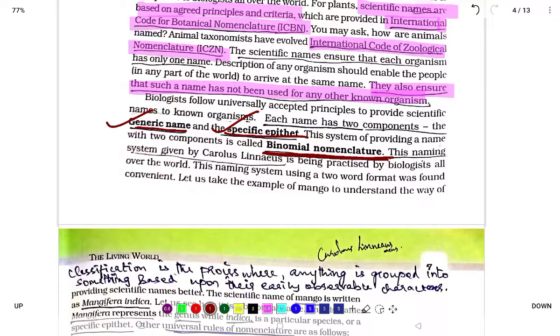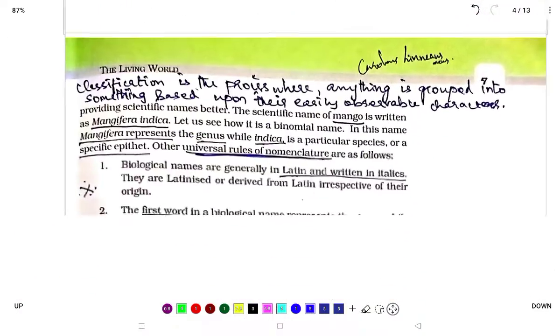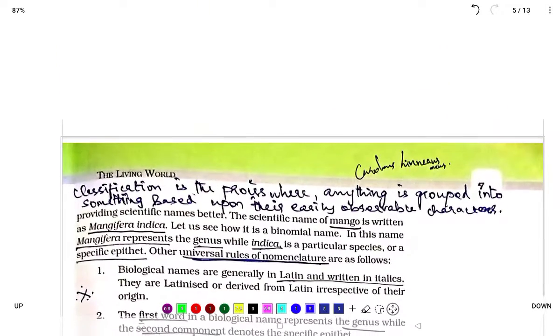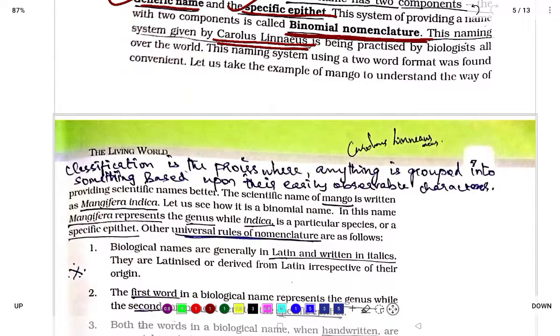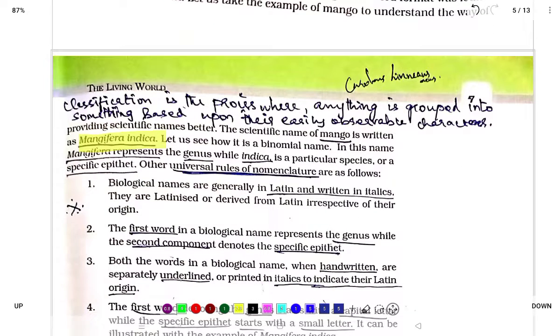This naming system was given by Carolus Linnaeus, and it is being practiced by biologists all over the world. The scientific name of mango, for example, is Mangifera indica. I think you should remember this for getting good marks in your boards. Mangifera is the genus and indica represents the specific epithet.